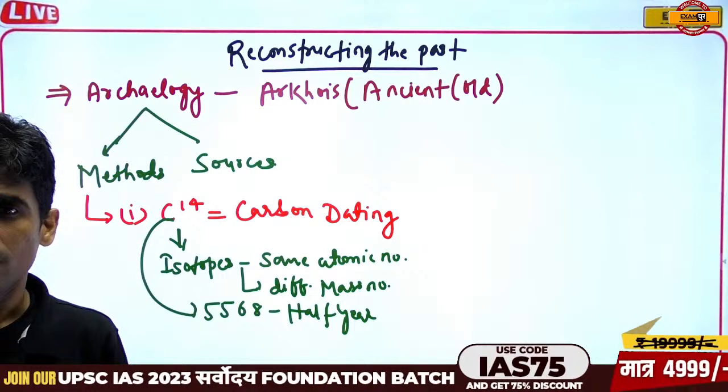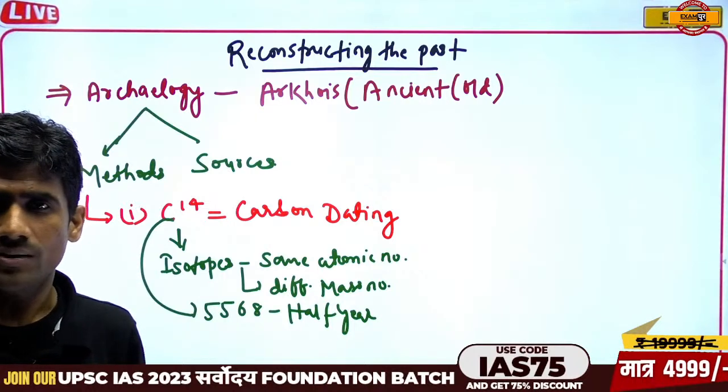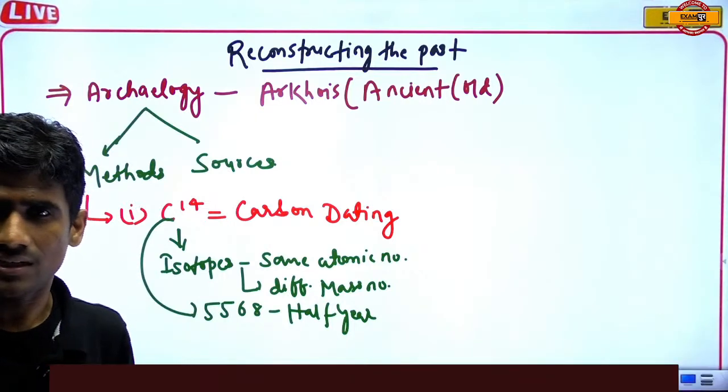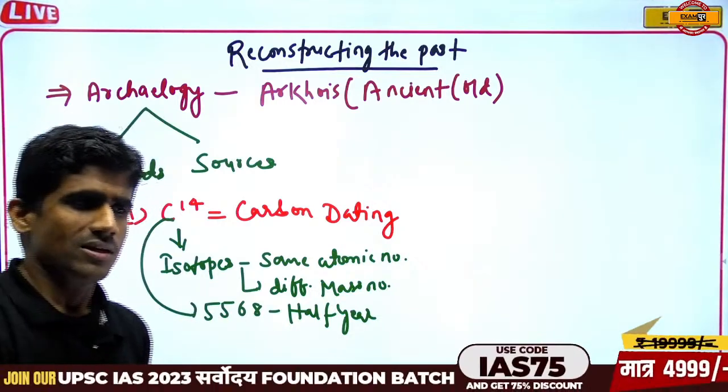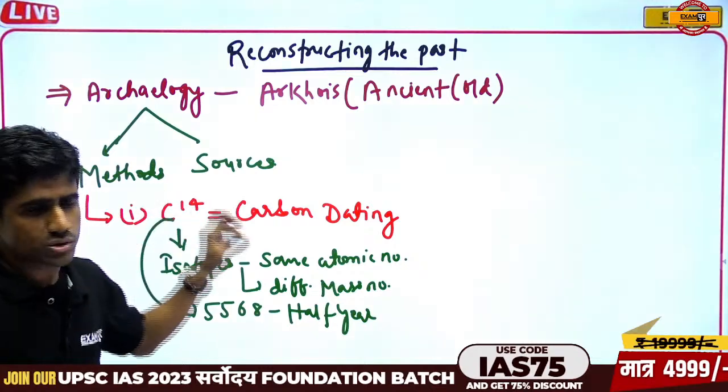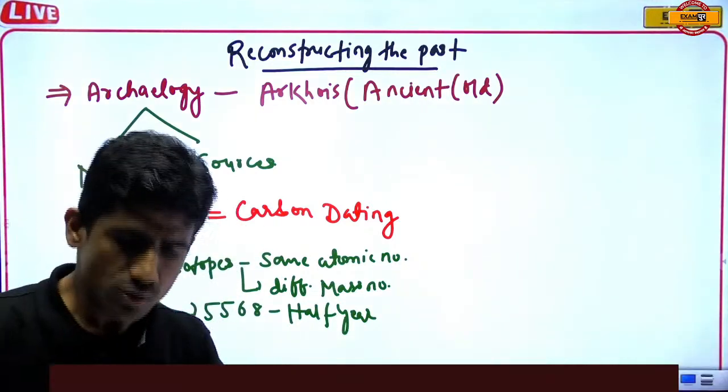Suppose we are living; we cannot use the C14 carbon dating method on myself or anyone else, because this method is only used for fossils, not fossil fuel.